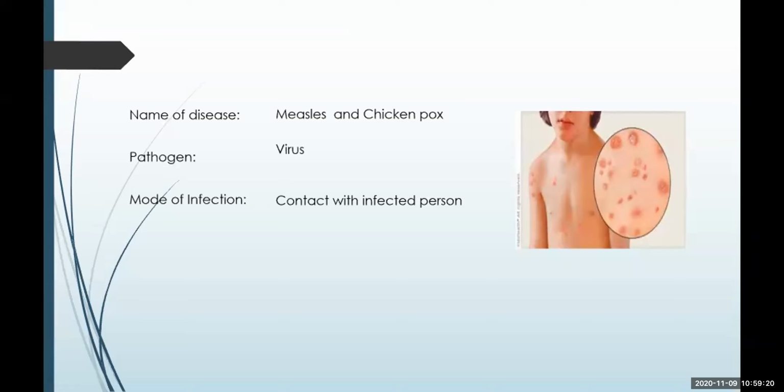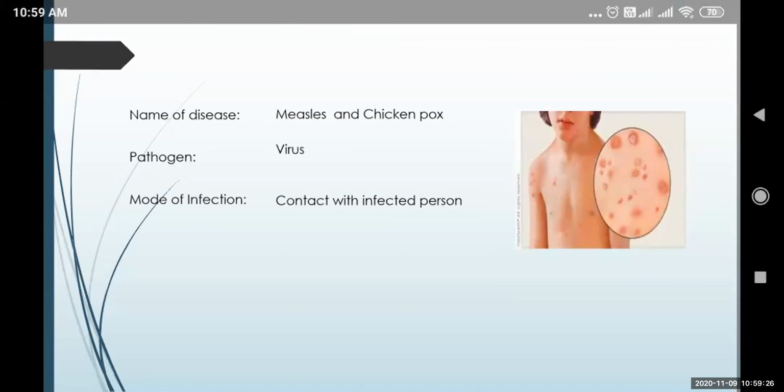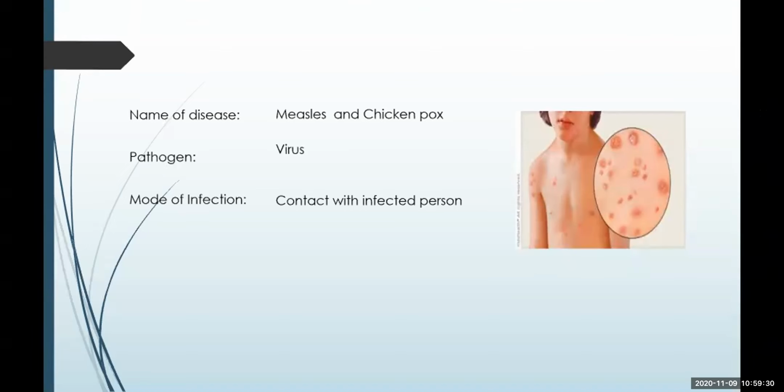So, in the previous days, the person who was suffering from measles or chickenpox was isolated or quarantined. These people were kept in a particular room, as we are isolating or quarantining the people who are getting the coronavirus.